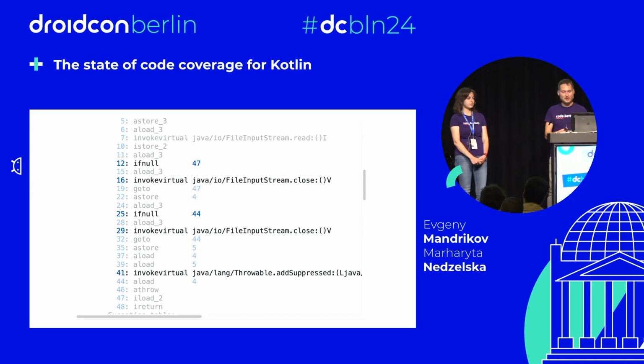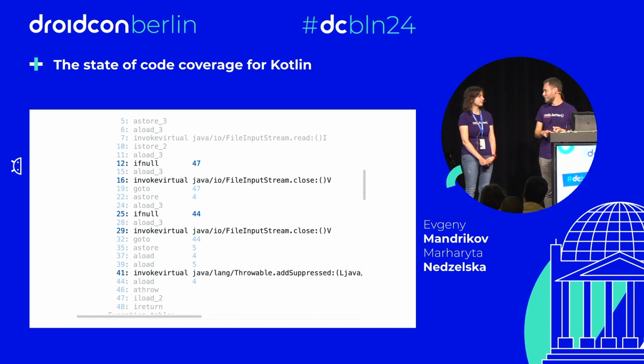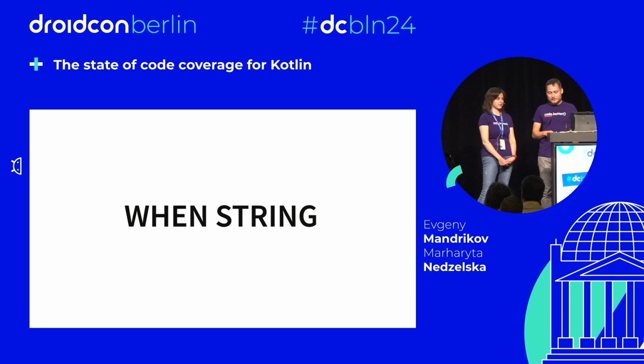Some things need to be merged together, some things need to be ignored as code generated by the compiler. That's why we implemented so-called filters in JaCoCo, and JetBrains coverage engine does the same. Most likely for try-with-resources, they forgot a little bit of the work here. That's fine, but we hope they'll fix it.